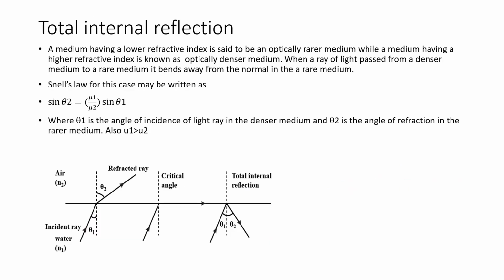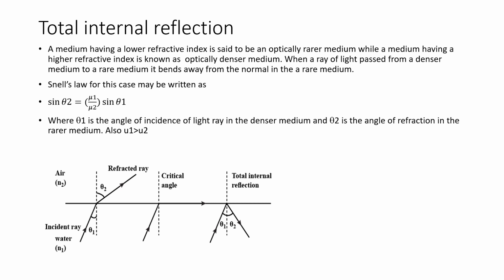Now further we want to see when the refracted light will not be there. The complete light will be reflected only. That is total internal reflection. The medium which has a low refractive index is said to be an optically rarer medium. And the medium with a higher refractive index is called optically denser medium.